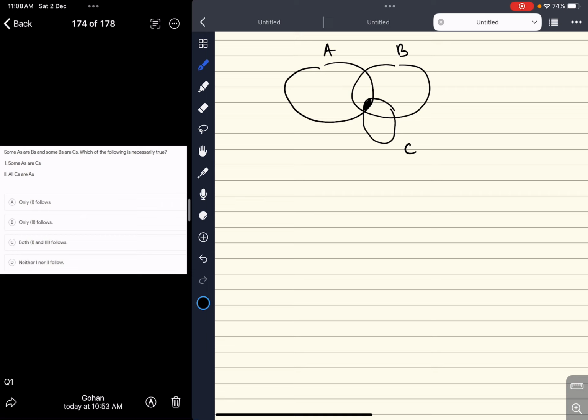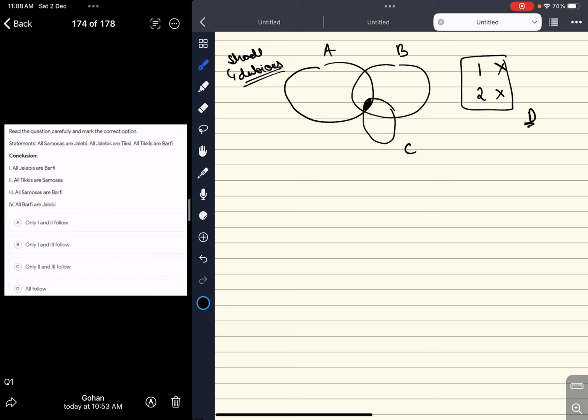So let us check. Conclusion one is some A's are C's. This region is shaded, and shade means dubious. We aren't sure of that, so some A's are C's is not possible, and we'll cross this. Next one, all C's are A's. Again, we aren't sure, not possible. So both are wrong, and the answer to this question is option D, neither one nor two follows. Okay, question number two.